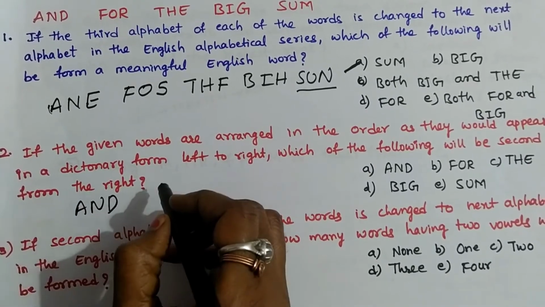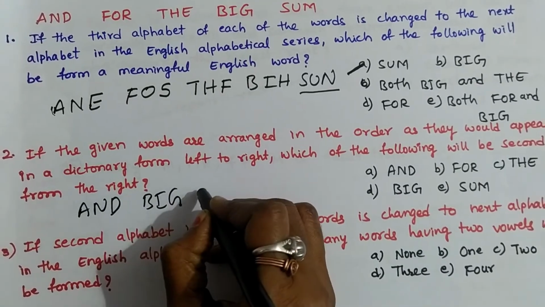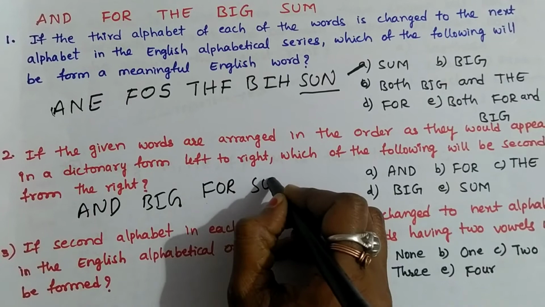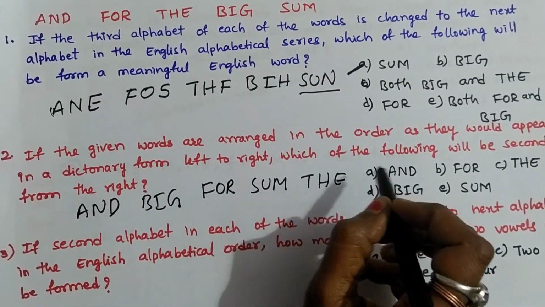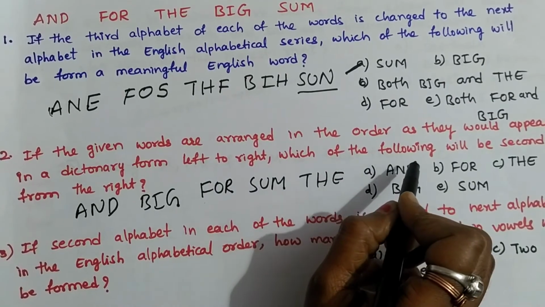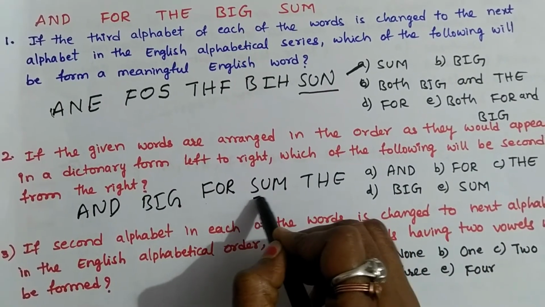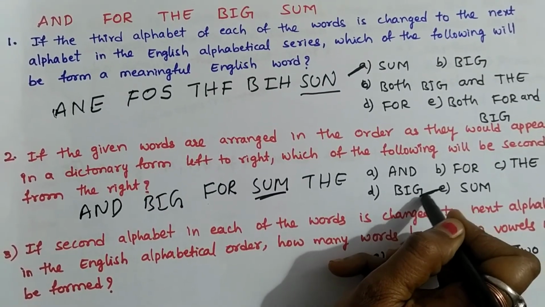Next, BIG. Next, FUR. Next, SUM. Last one is THE. After arranging, what will be the second from the right? Second from the right is SUM. Option E is the right answer.